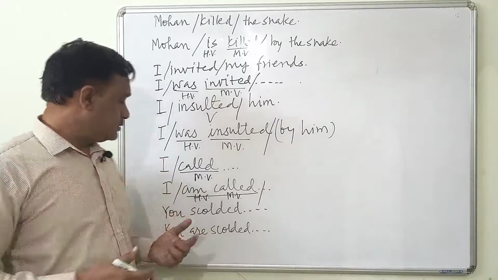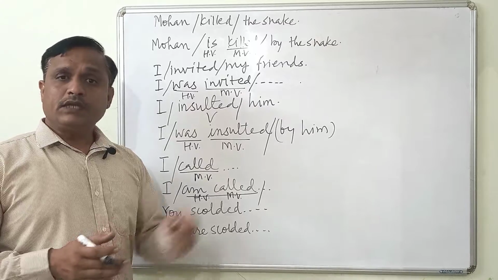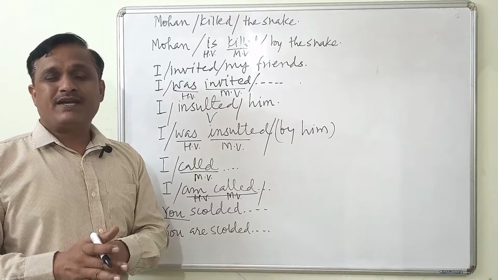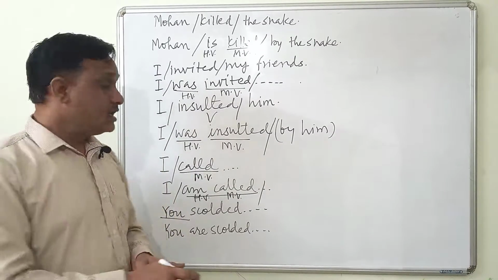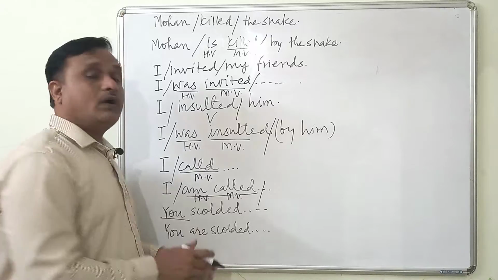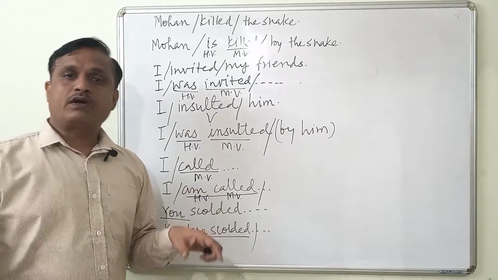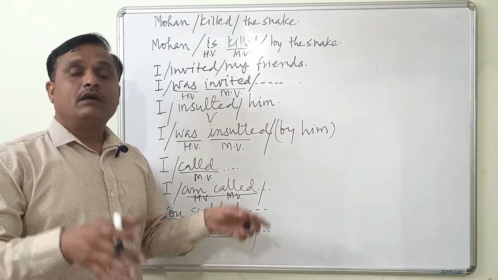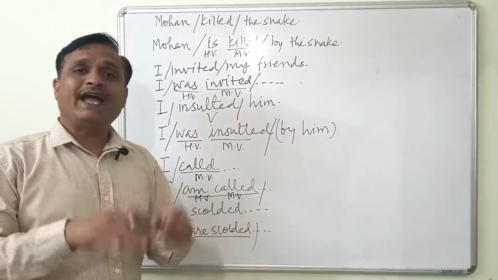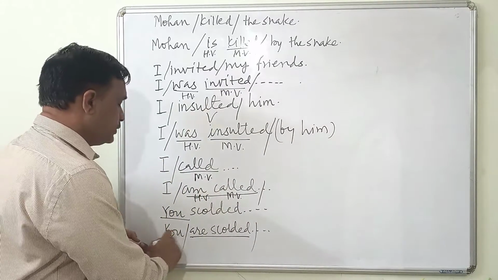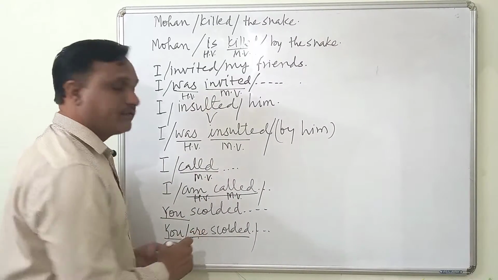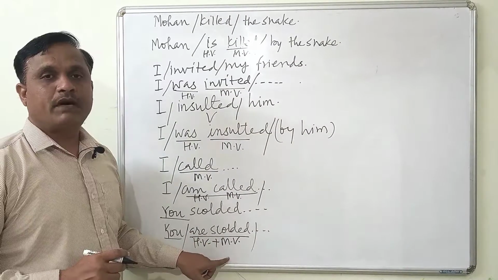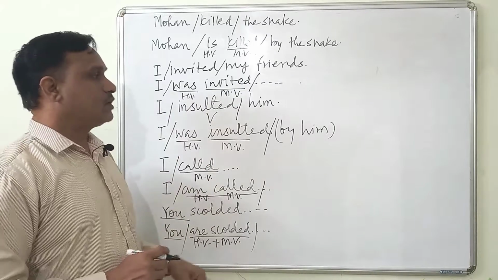You scolded. Here we are focusing on this subject. We are rather maybe blaming the subject. You scolded. And here, you are scolded. So we are not giving importance to that person, but you are scolded means we are giving importance to the person on whom the action has happened. So here you is passive because of this kind of construction, helping verb followed by the main verb in the past participle form. So this is called passive.